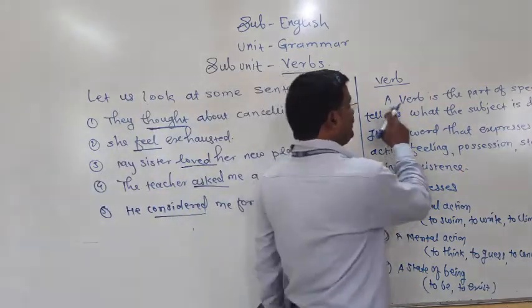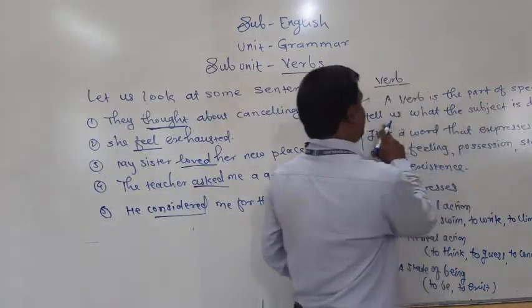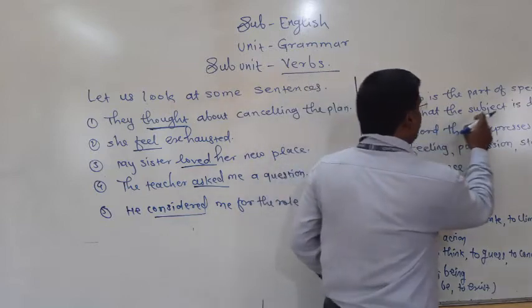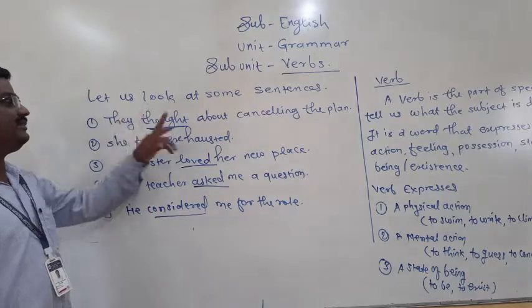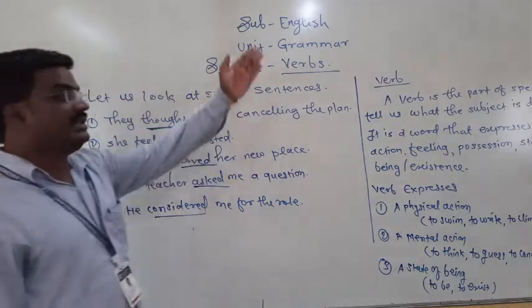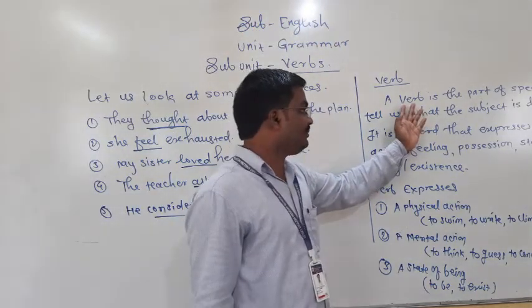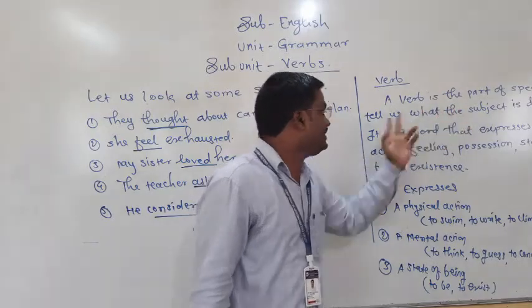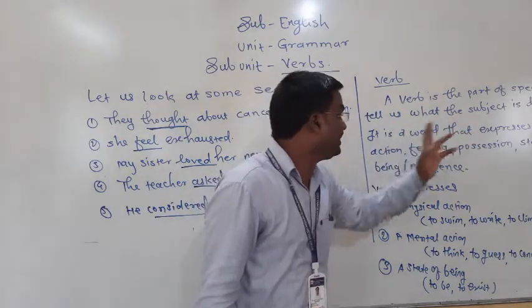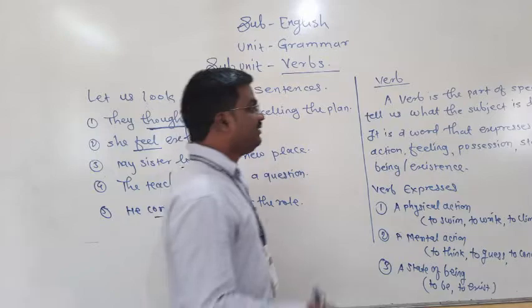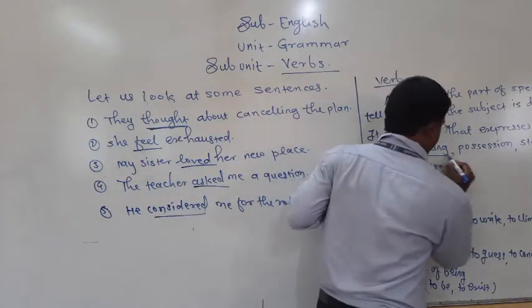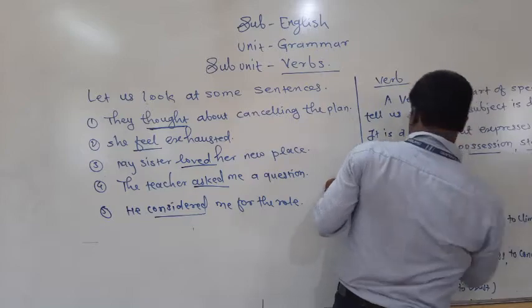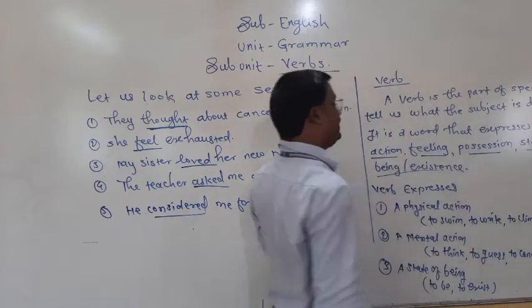See here, a verb is the part of speech that tells us what the subject is doing. It is a word that expresses action, feeling, position, state of being or existence.